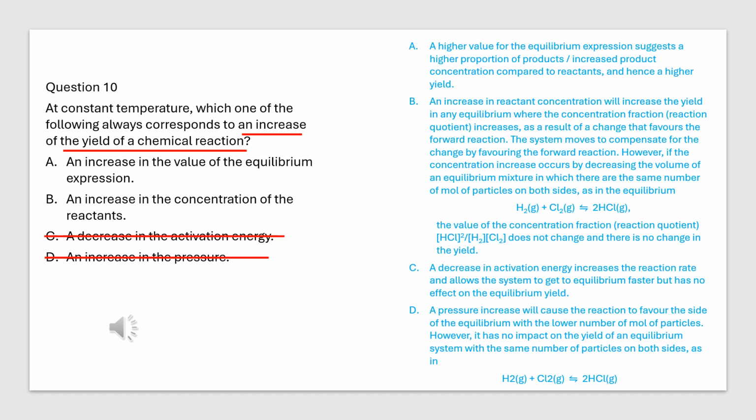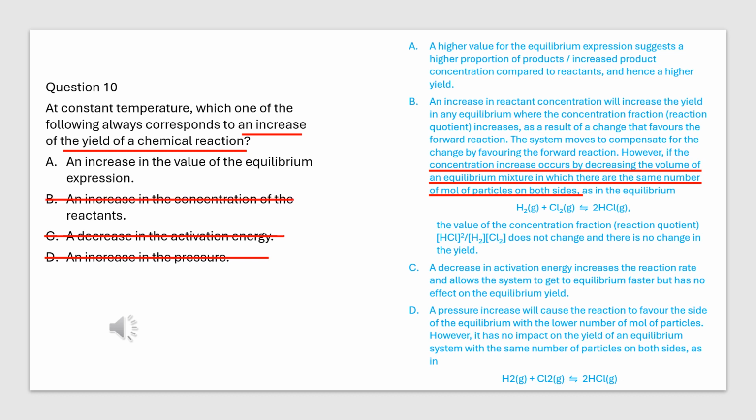If reactants are added to the system, the concentration of reactants will be increased, equilibrium will move forward, and the yield of products will be increased. However, if the volume of the system is decreased, the concentration of reactants also increases while the concentration of products also increases. If the product is on the side of the larger number of moles, equilibrium will move to the reactant side. Finally, the yield of products is decreased. So, B is not always correct and eliminated.